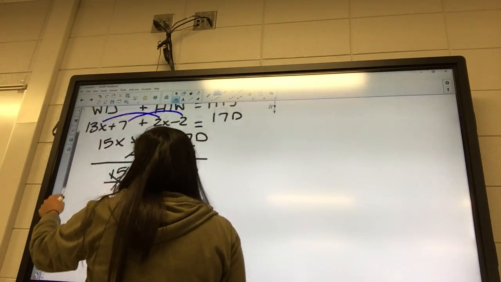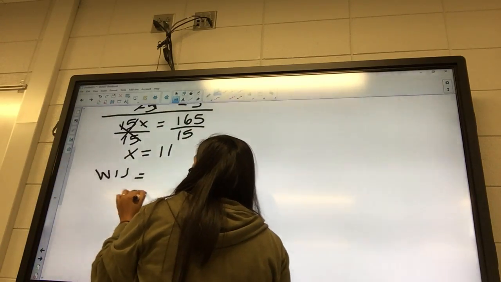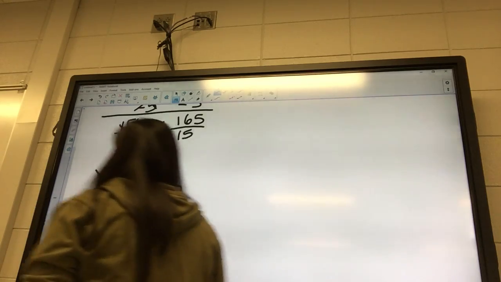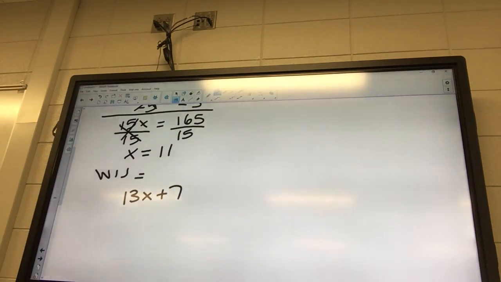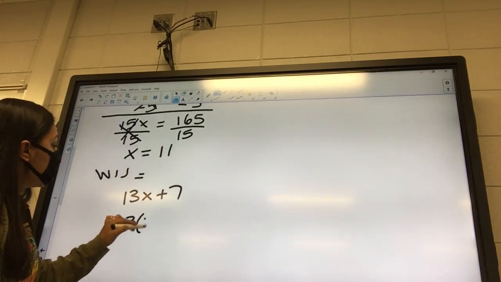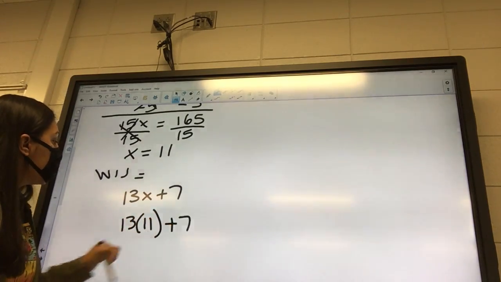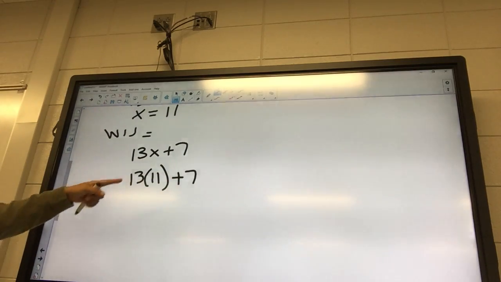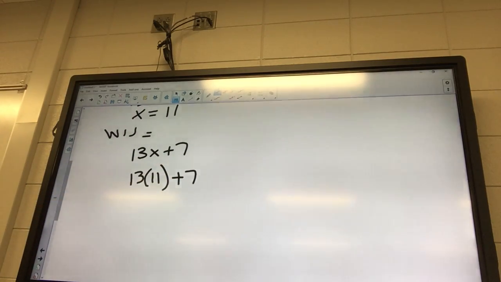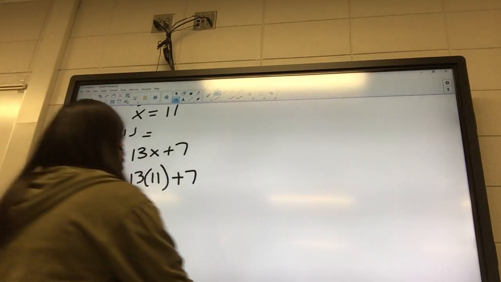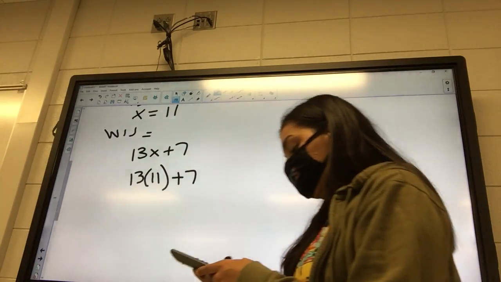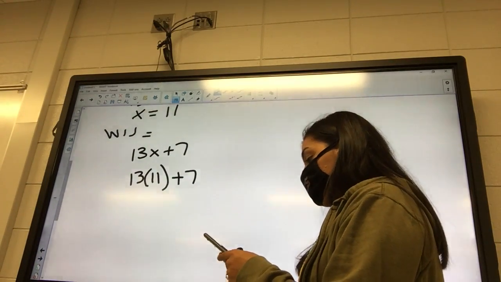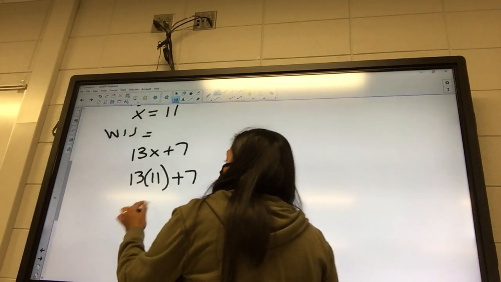Yeah, 13x plus 7. And what's our x value? It's 11. Okay, and you can type that in on your calculator with the parentheses and everything, and it'll spit you out the answer really nicely. Okay, so I got 143 for my answer.